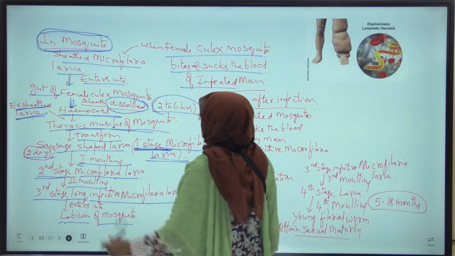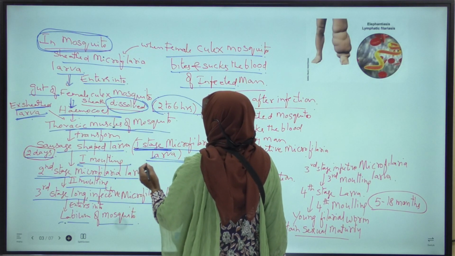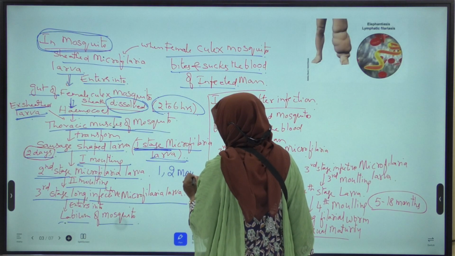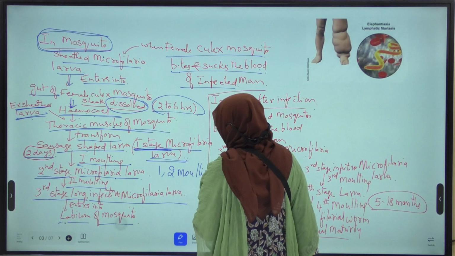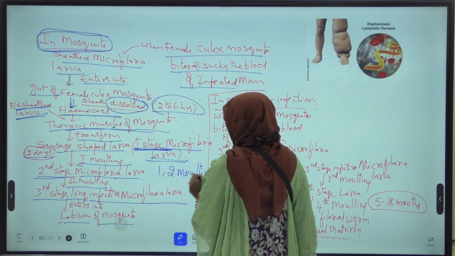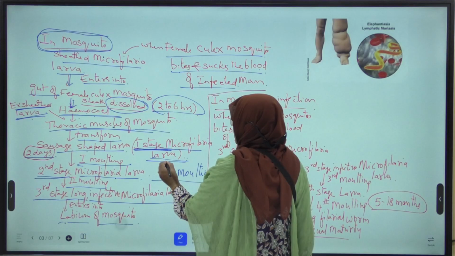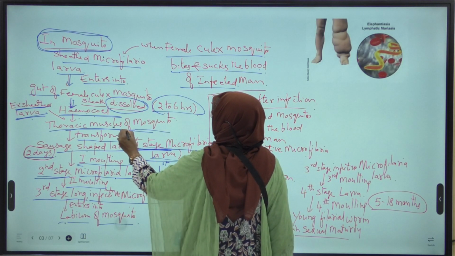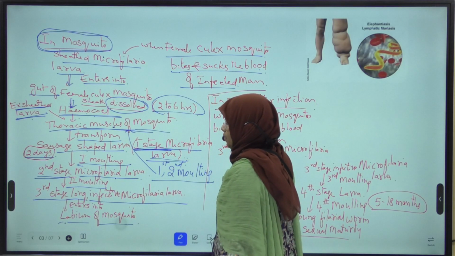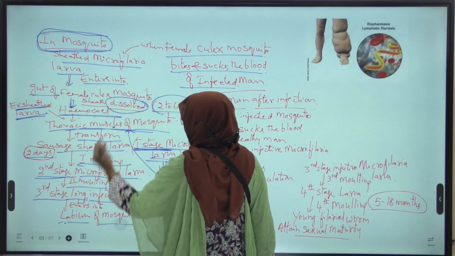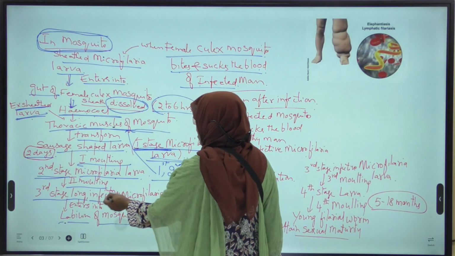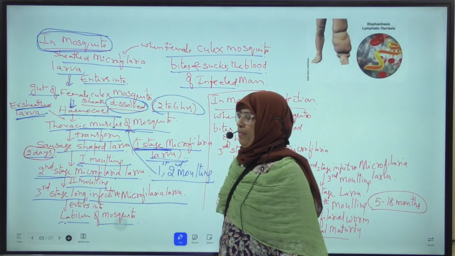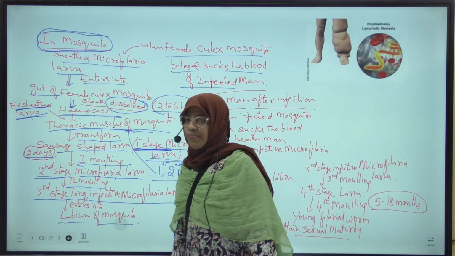Okay? Here in the thoracic muscles of mosquito, first and second moltings take place. Remember this. This is a very important point for MSET and NEET. First and second moltings take place in the thoracic muscles of the mosquito. Now finally, this third stage long infective microfilaria larva reaches the labium of female Culex mosquito.